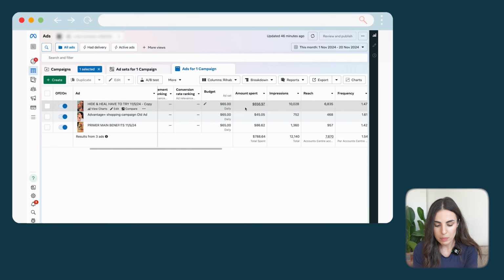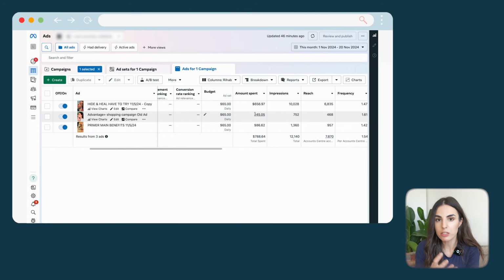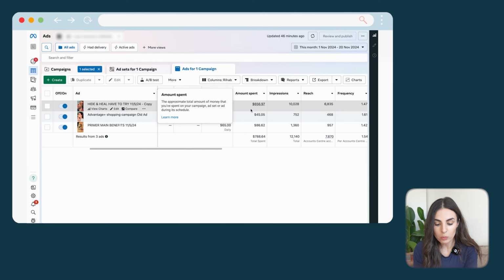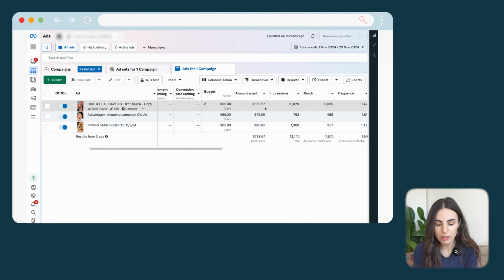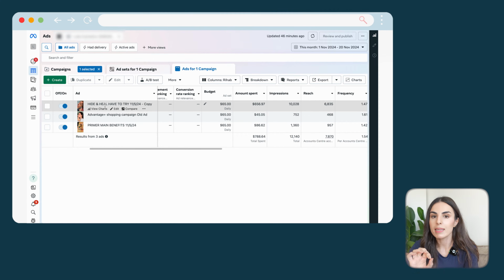Next, we have the amount spent, and it's how much money we have spent on each of these ads. And as you can see, Facebook has spent most of the money on the first ad. Okay, this tells us a lot of important things. It tells us that Facebook thinks that this is the ad that's performing the best. That's why Facebook is pushing all the spend toward this ad. This is actually very good because it means that Facebook is optimizing the spend to give this ad most of the money because it's the ad that's performing the best. But also it's a little bit tricky.